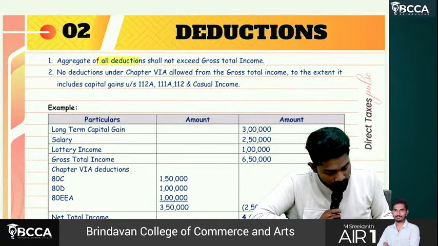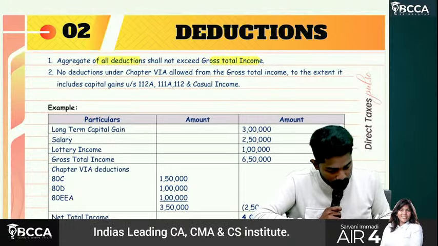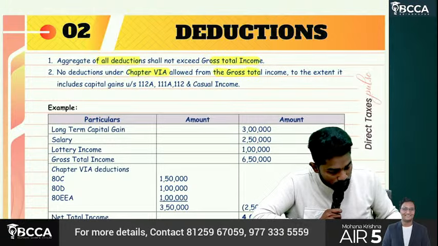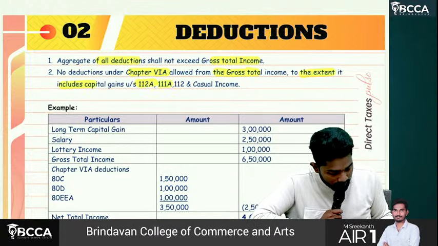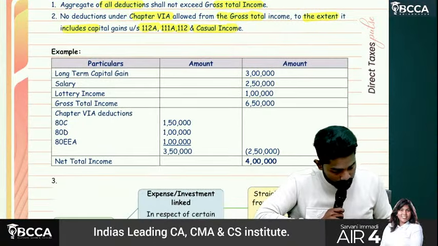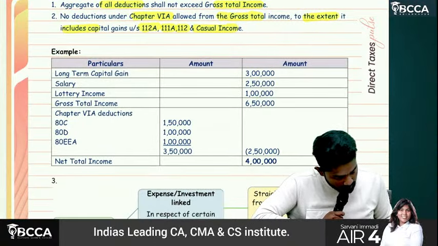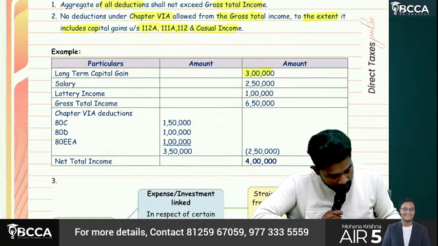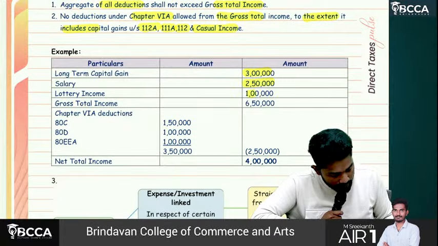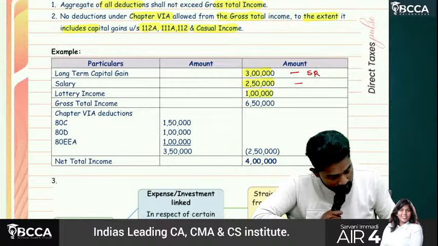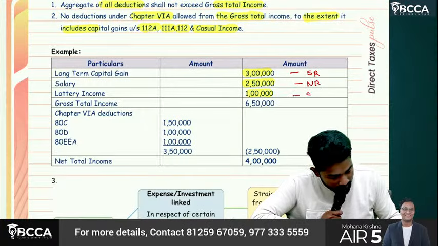Aggregate of all deductions shall not exceed gross total income. No deductions under Chapter 6A are allowed from gross total income to the extent it includes capital gains under 112A, 111A, 112 and casual income. We solved an example. Long term capital gain 3 lakhs, salary 2 lakh 50, lottery income 1 lakh. This is special rate, salary is normal rate, lottery income again special rate.